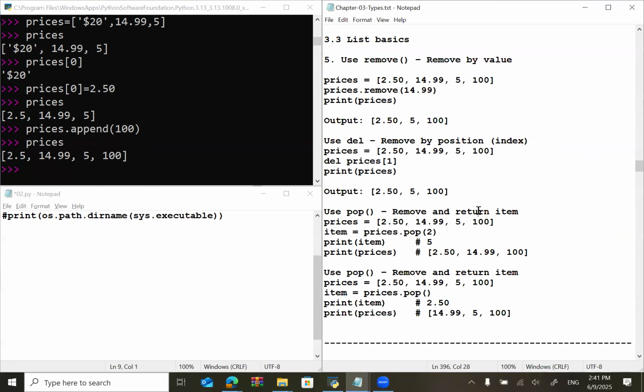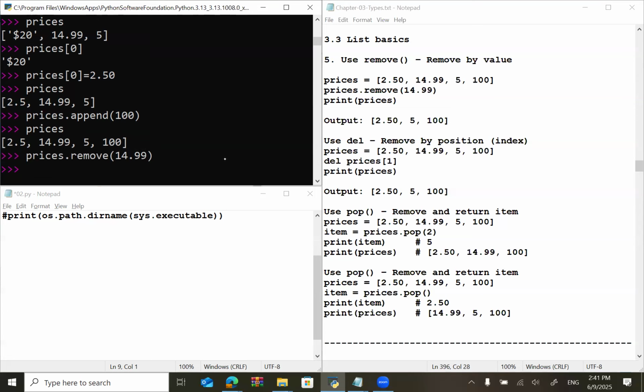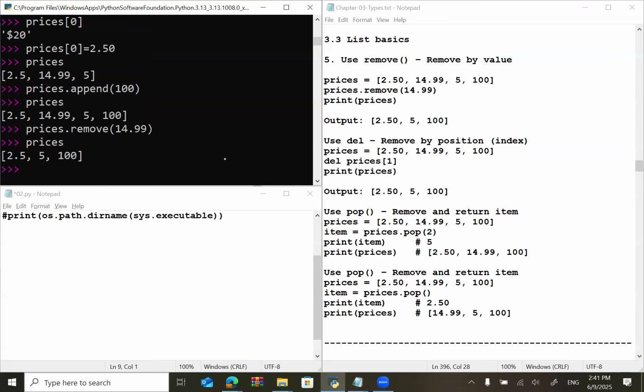Okay, now if I want to remove an item from the list, what I can do is, this is my prices list, so I can say prices.remove. What do you want to remove? Say I want to remove 14.99. So I have to give the value that I want to remove from the list. Okay, that's good. So let's go for the prices, and that value is not there.